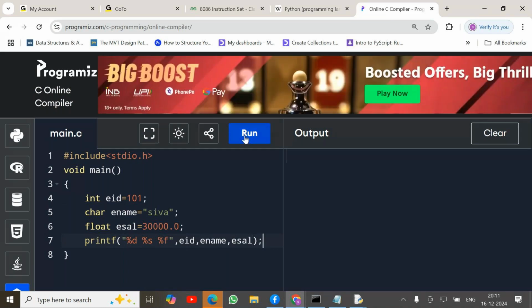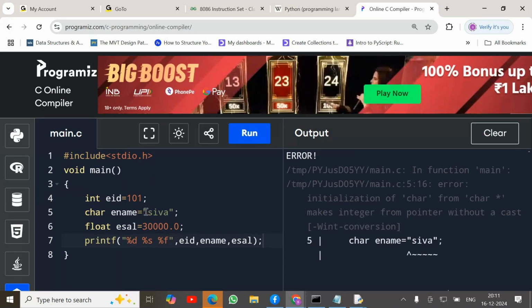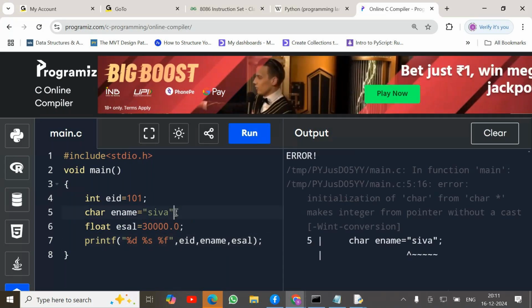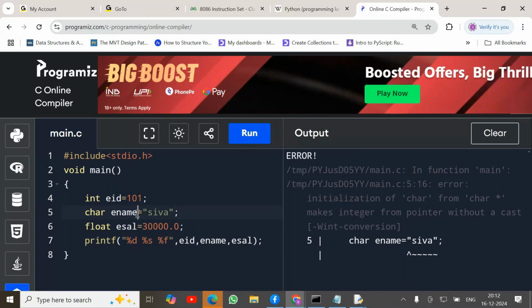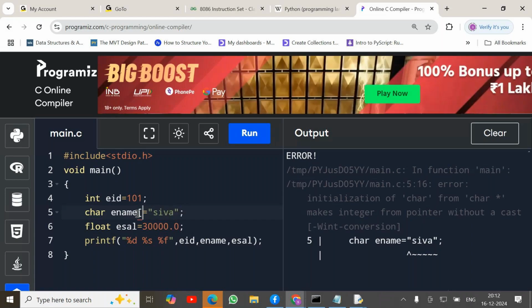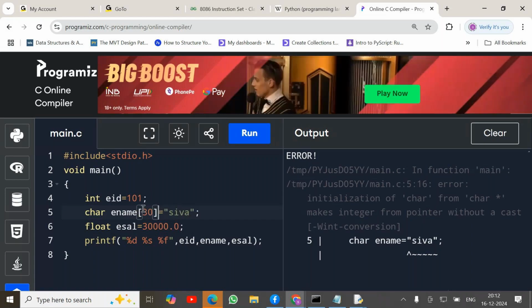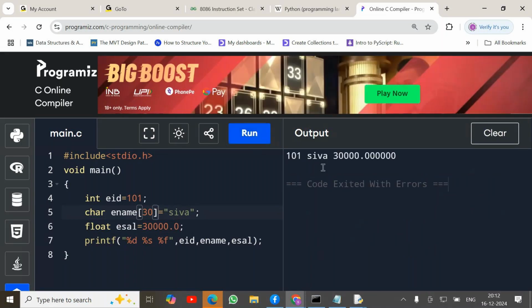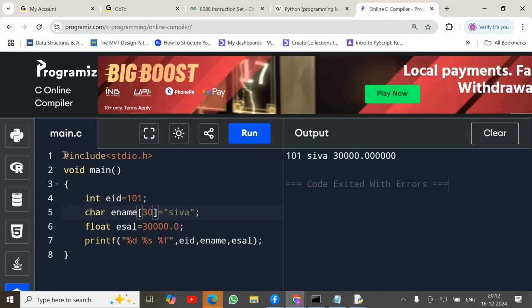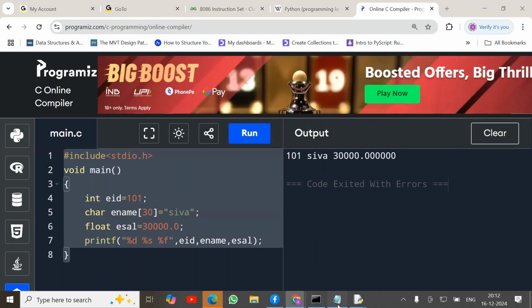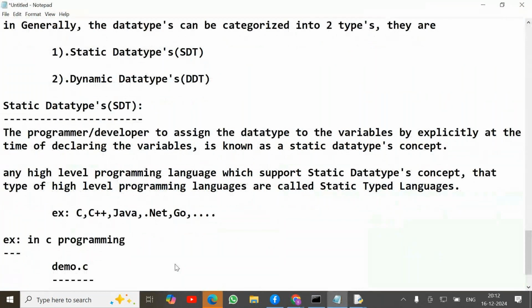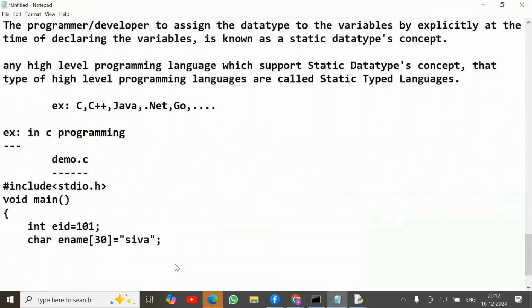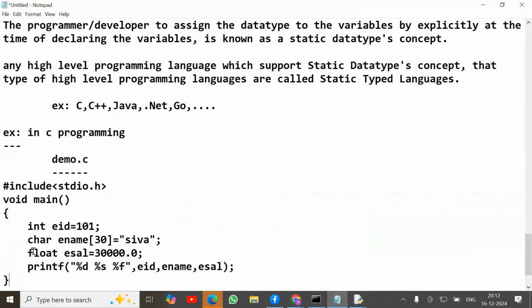Now click on the run option. This code is executed here. For the character array we need to specify the size before that, so I am using a maximum size of 30 characters. Now I am executing it and we will get the output. This is a simple C language code. In C programming, at the time of declaring the variables, we need to specify the data types explicitly. This concept is nothing but the static data types concept. Are you clear?